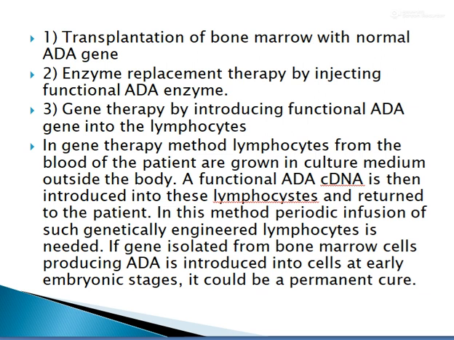In this method, periodic infusion of such genetically engineered lymphocytes is needed. If the gene isolated from the bone marrow cells producing ADA is introduced into cells at an early embryonic stage, it could be a permanent cure.